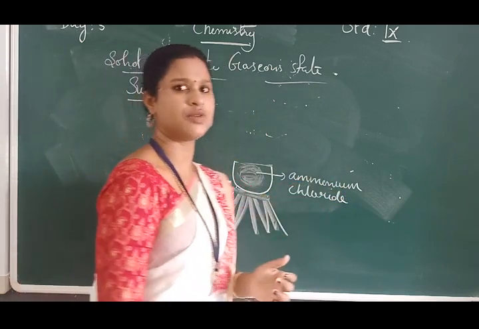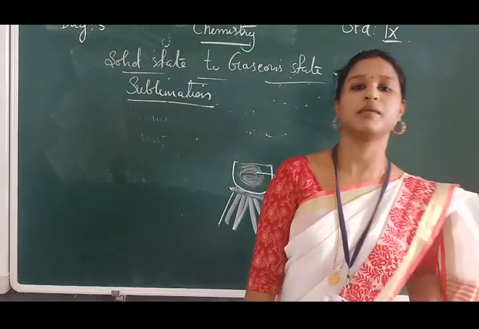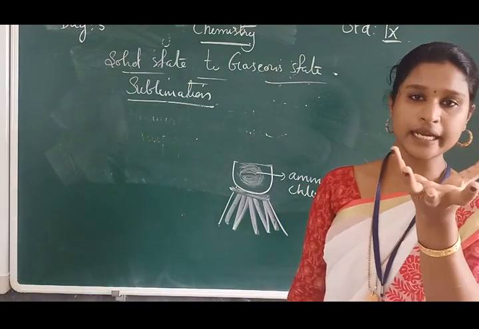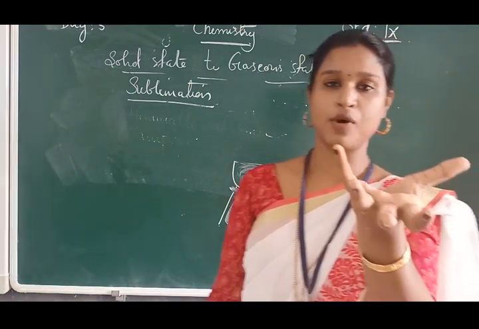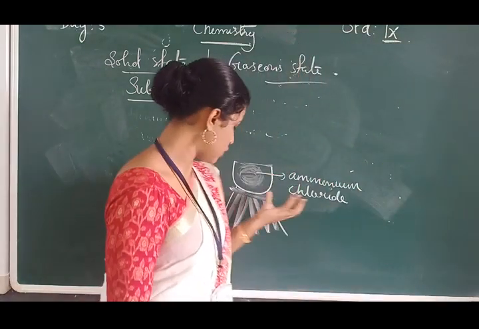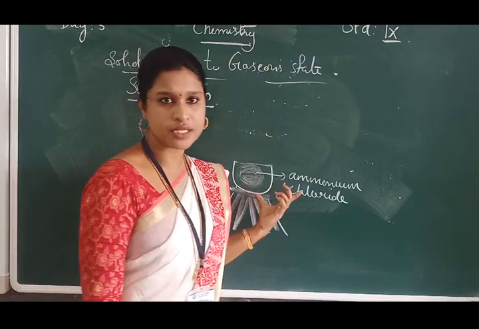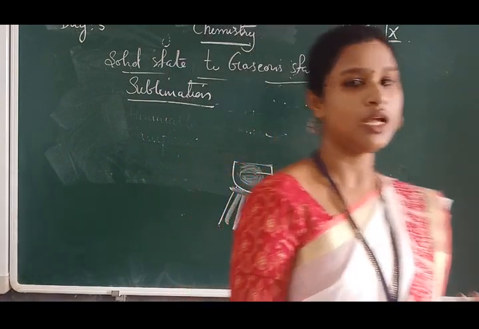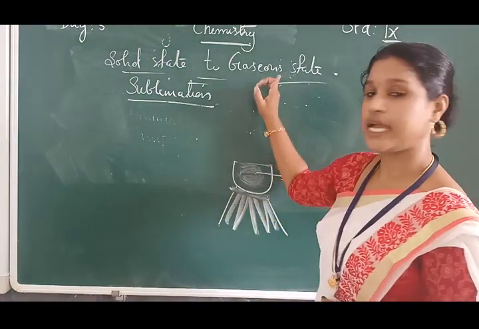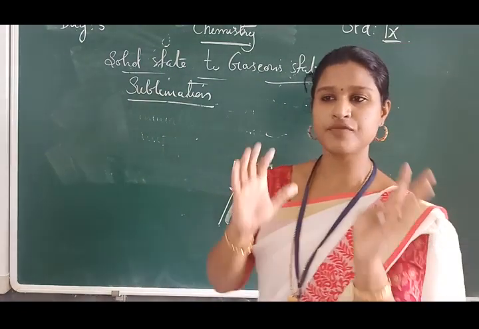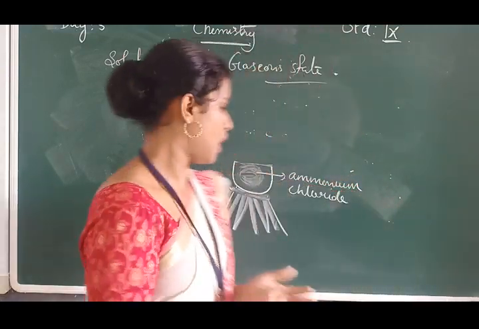What is ammonium chloride? It is a sublimable substance. So inside the china dish, we took ammonium chloride. This is kept on a burner. Up to here you understand? Hope you understand. Then this china dish is fitted with a funnel.